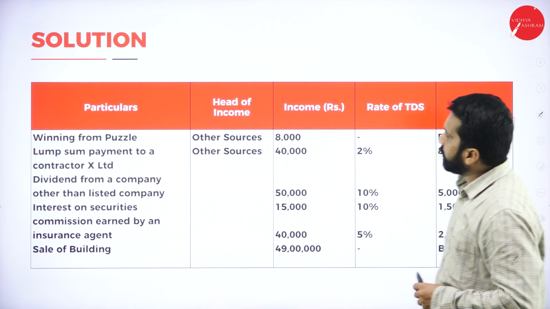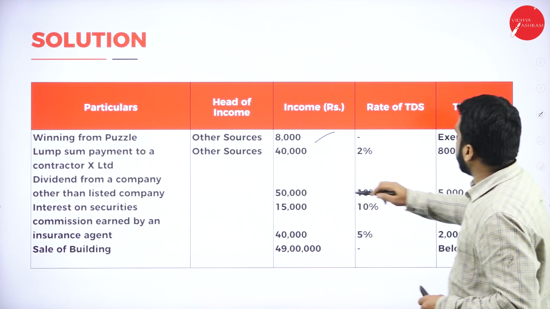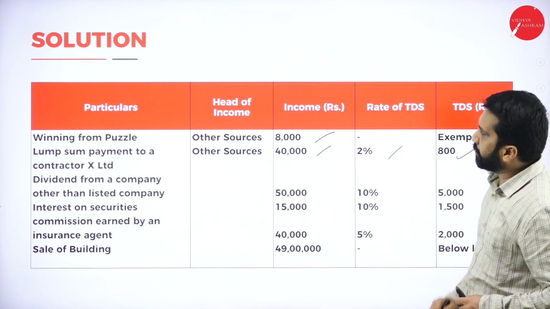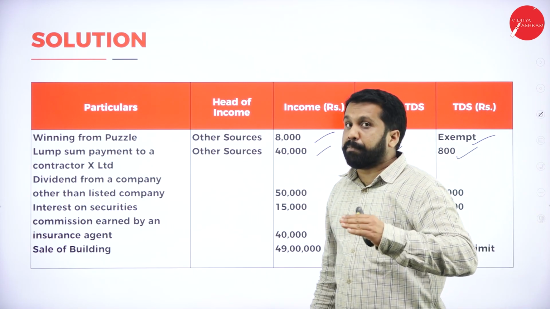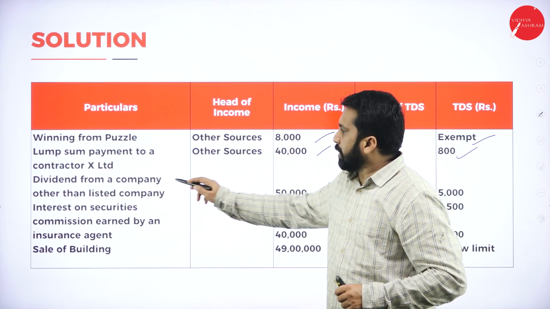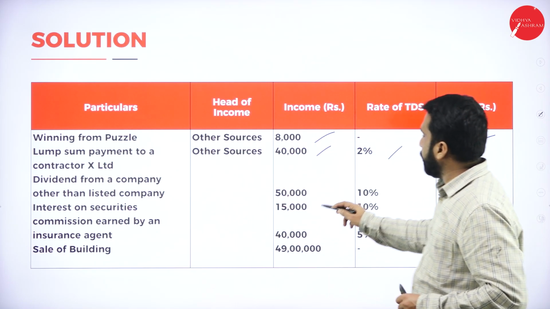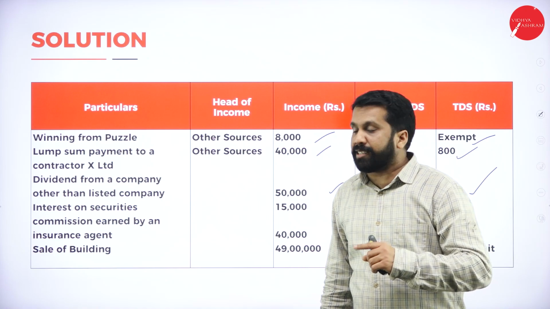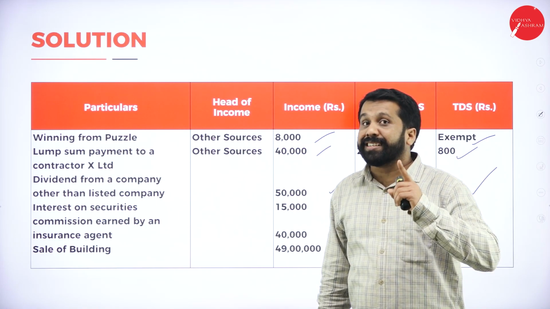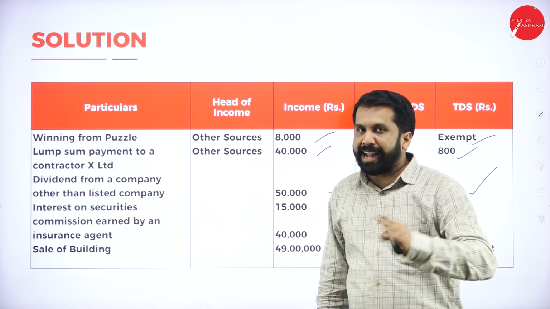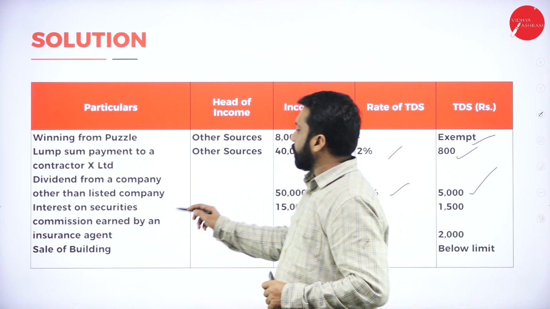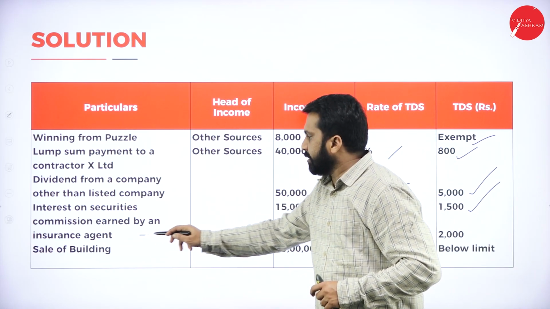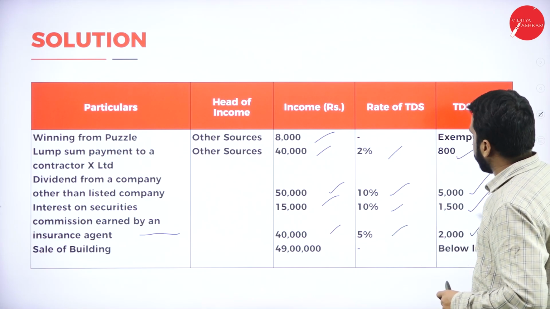Now, see the answer. Winning from puzzle, 8,000, exempted. Lump sum payment, 40,000, 2%, 800. Contractor, because it is a company. Individual means 1%. Dividend from company other than listed company, 50,000, 10%, 5,000. If it is other than a listed company, up to 10 lakh is exempted for listed, unlisted taxable. And interest on security like 15,000, 10%, 1,500. Insurance agent 40,000, 5%, 2,000.